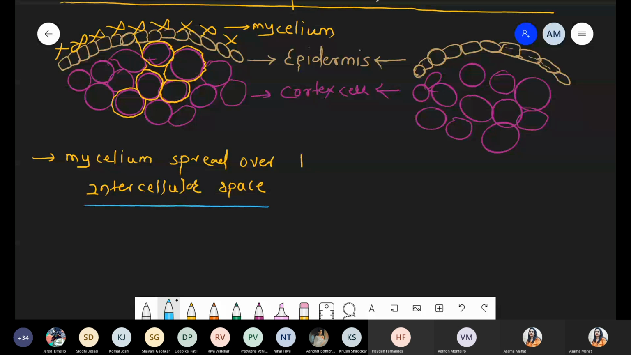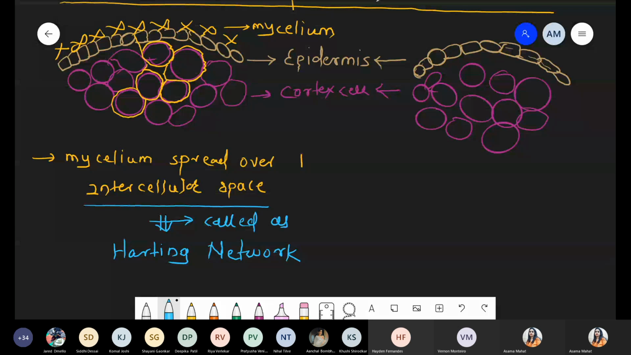And whatever network they form through this spreading process, this type of network is called the Hartig network. Whatever space they occupy, the intercellular space, they form this network and cover the cortex cell. On the margin they cover the entire area, without penetration inside the cell. So the structure that gets formed is called the Hartig net.